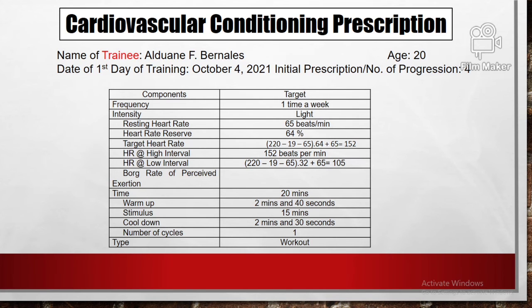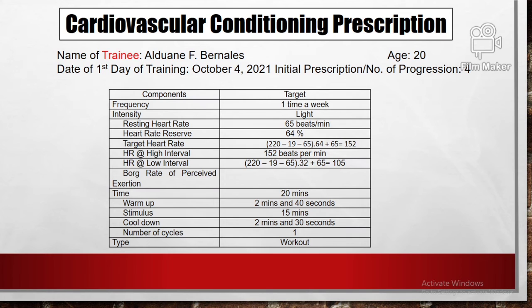So his heart rate at high interval will be 152 beats per minute. His heart rate in low interval will be 220 minus 19 minus 65, times 0.32, plus 65, equals 105 beats per minute.